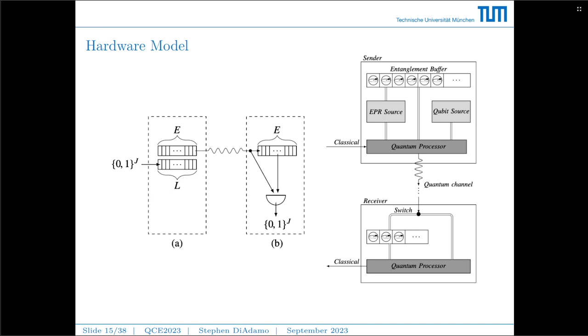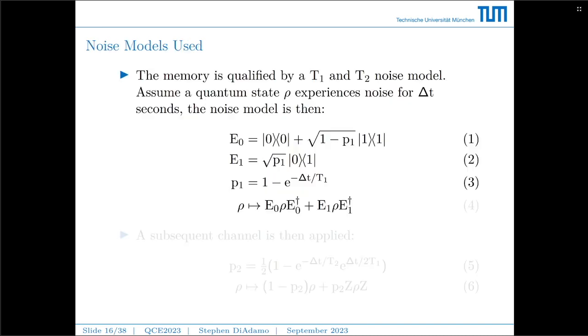And we have a quantum channel that's modeled after fiber optics. There's a switch which can route to another synchronized entanglement buffer on the receiver side, which is also connected to the quantum processor, or we can switch to go right to the quantum processor without going through the entanglement buffer. Output from the quantum processor at the receiver side is the classical message, and hopefully the classical message is the same one that went in from the sender, but due to noise, it's unlikely that it'll be exactly the same, and error correction would be needed. Okay, so we have the hardware model.